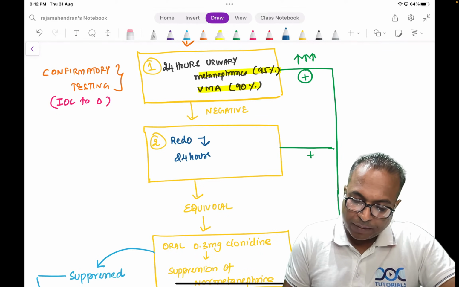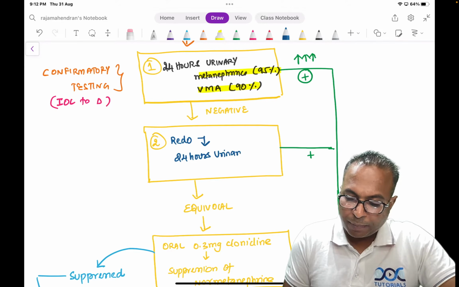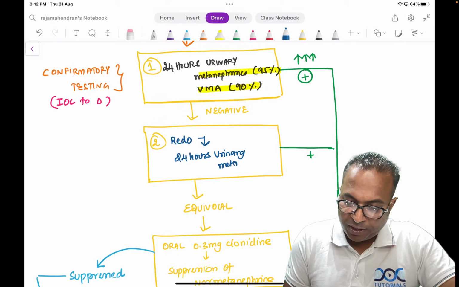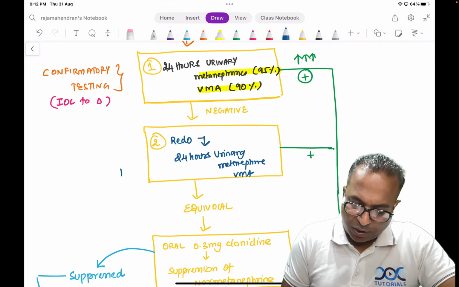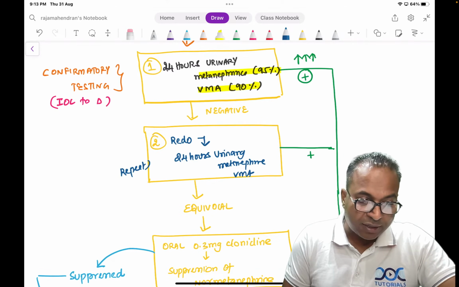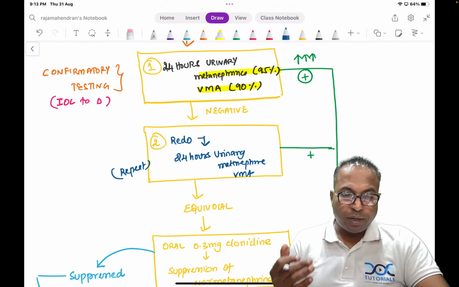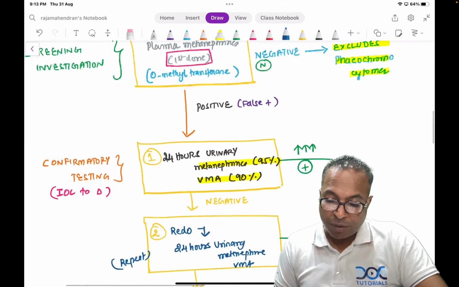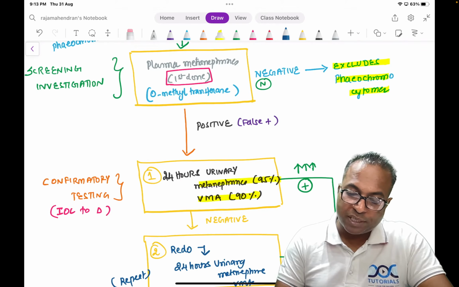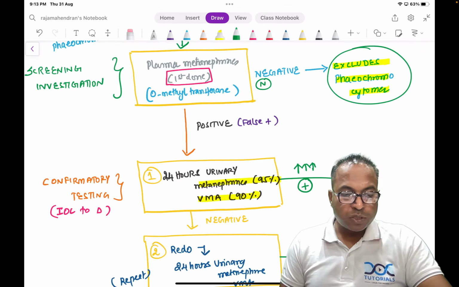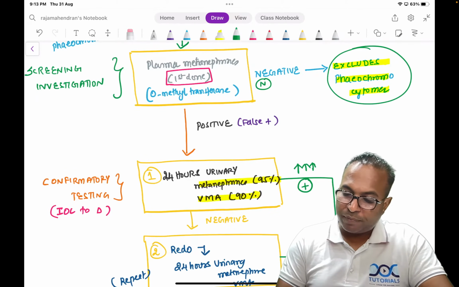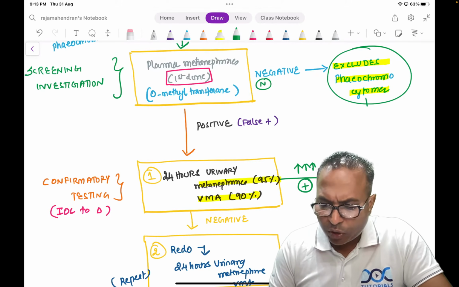24 hours urinary metanephrine and VMA. Very important point. Repeat it one more time and see. If plasma metanephrine is negative, it excludes phaeochromocytoma. No further testing needed. If negative for plasma metanephrines, it is not phaeochromocytoma at all.